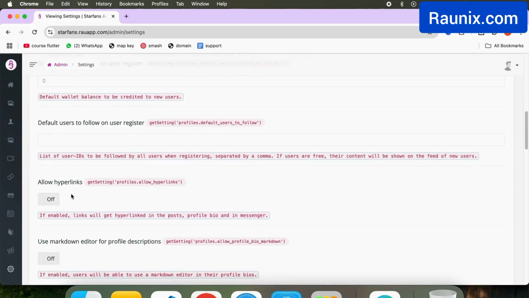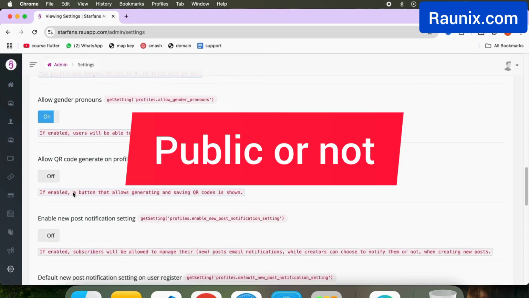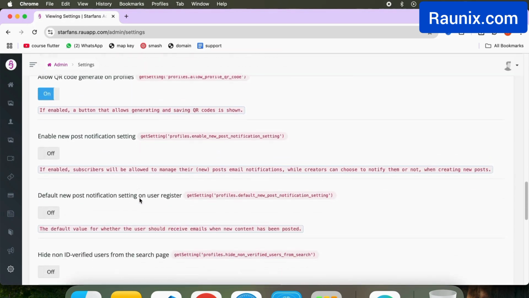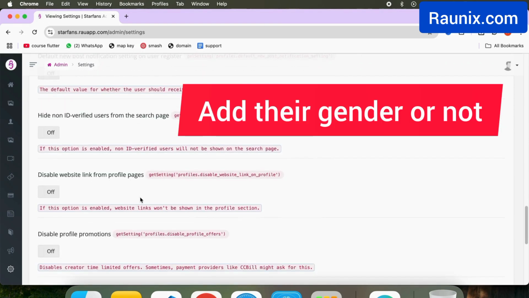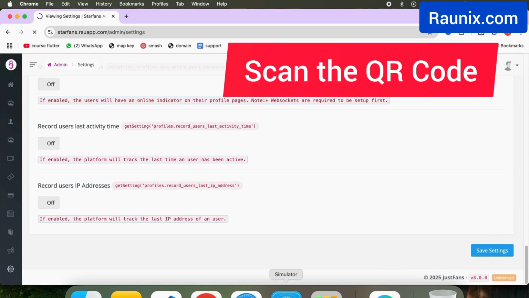You can see the default profile is paid or free, the profile is public or not. Do you want to enable people to upload post or not? Do you want them to add their gender or not? We have a feature of QR code also, that if somebody wants to see another person's profile, they can just directly scan the QR code. So that feature is also available.